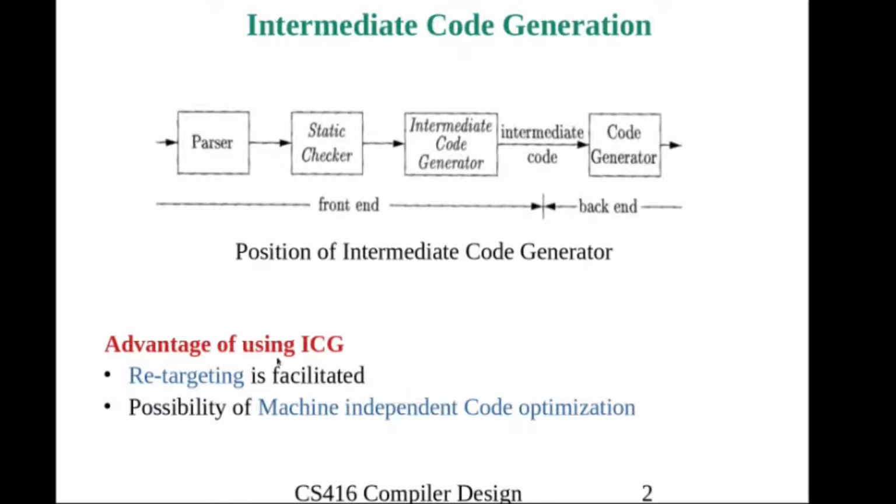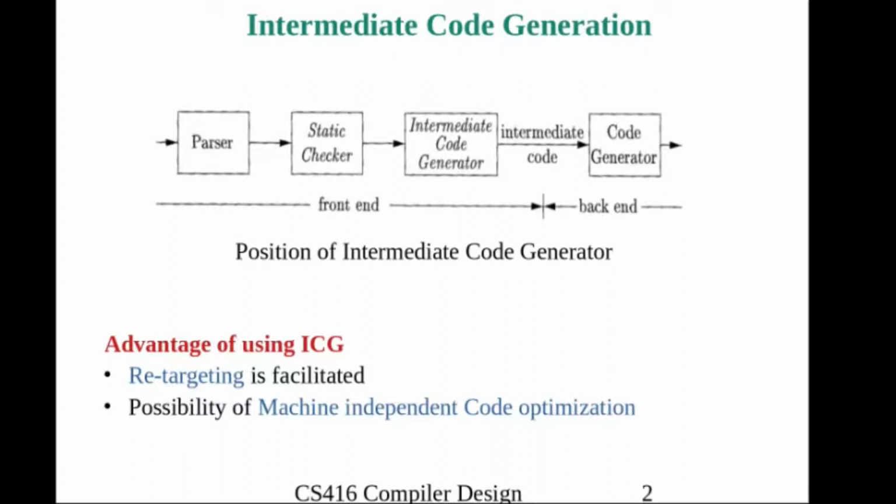And what is the advantage of forming intermediate code? One is that retargeting is facilitated. Once the intermediate code generation is over, we know that it is machine independent, and we can use this intermediate code for producing the machine code for a particular architecture or a particular machine. The same intermediate code we can use for n number of machines. That is what we call retargeting.